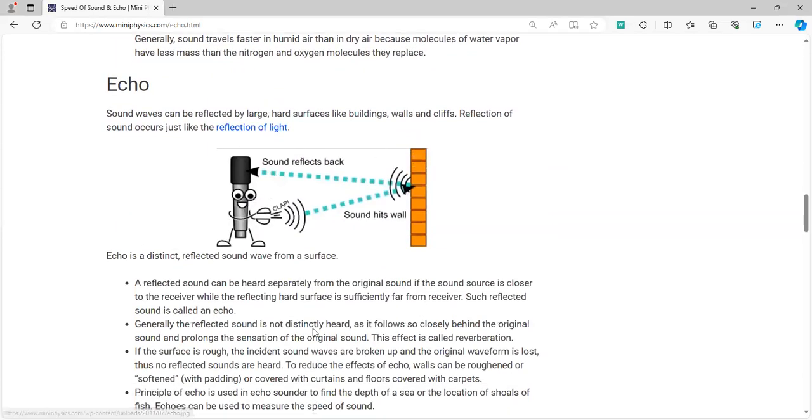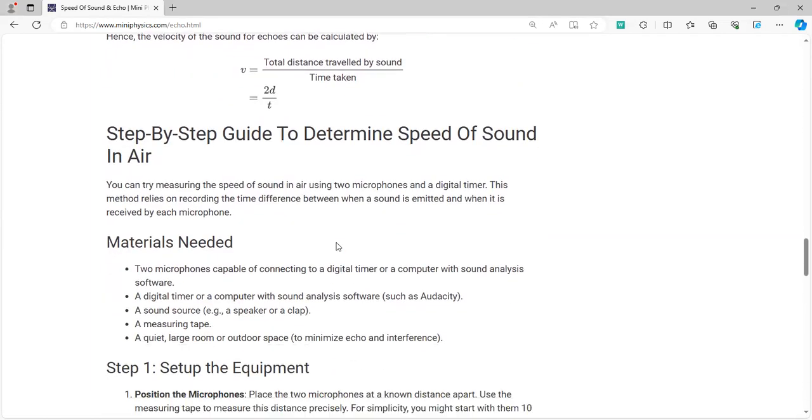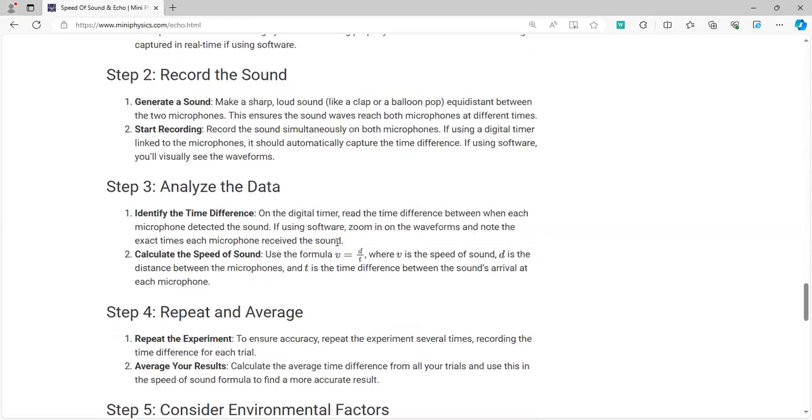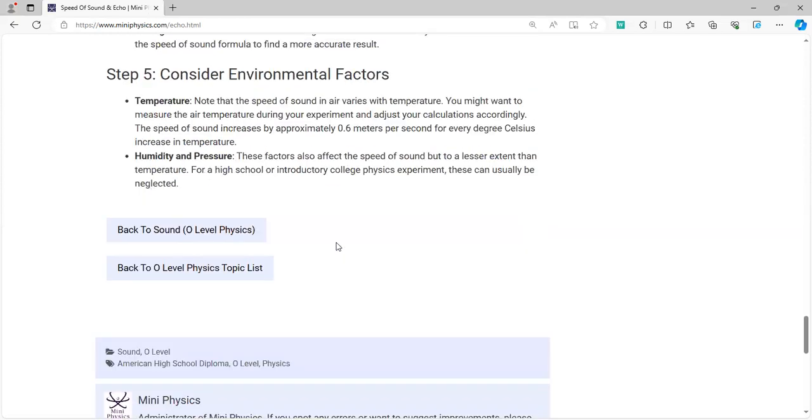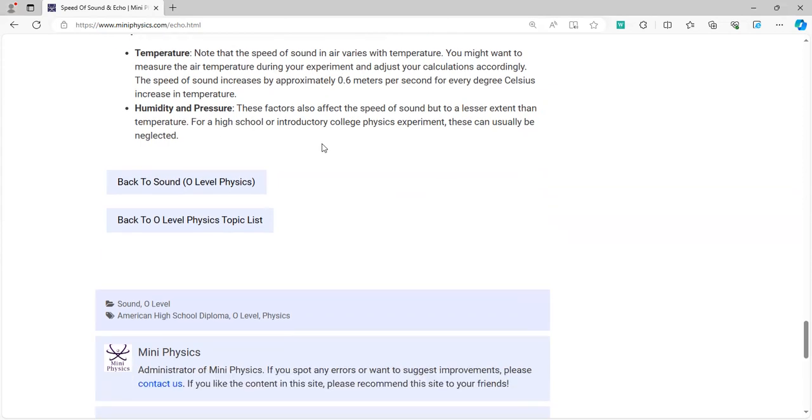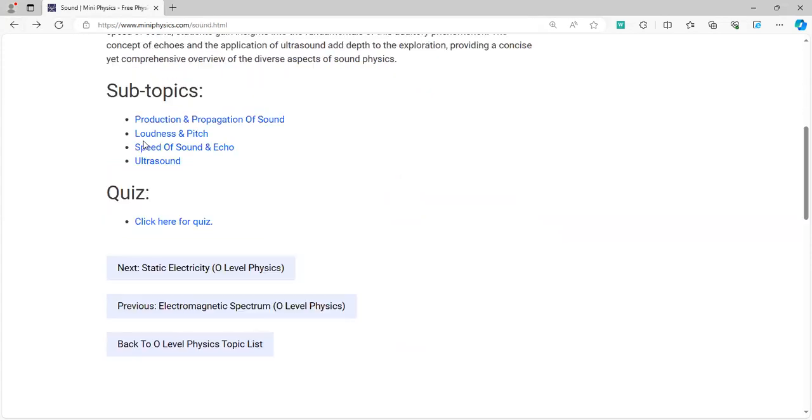This is how they've diagrammatically explained it: for example, you clap and the sound wave hits the wall and is reflected back into the air. This is an experiment which you basically have to do in order to make an echo. Now you need to understand that the speed of sound increases by 0.6 meters per second per degree Celsius increase in temperature. This value you have to remember. And humidity, I've talked about previously as well, affects sound very minorly.